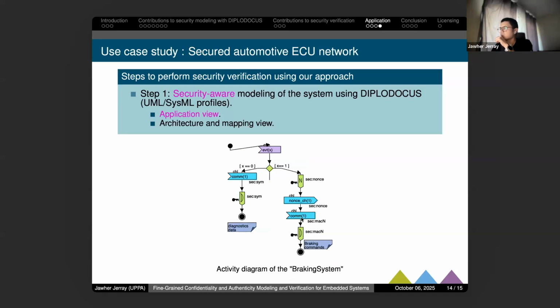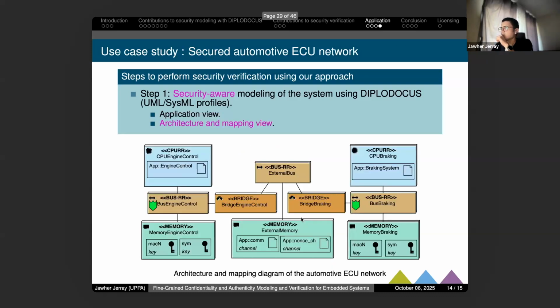We present the braking system that will receive these messages. And we also terminate by modeling the architecture and the mapping diagram of the system, which allows, as I said, to present the different parts, the hardware parts of the system.